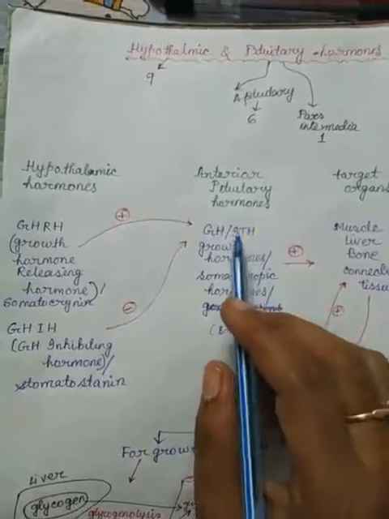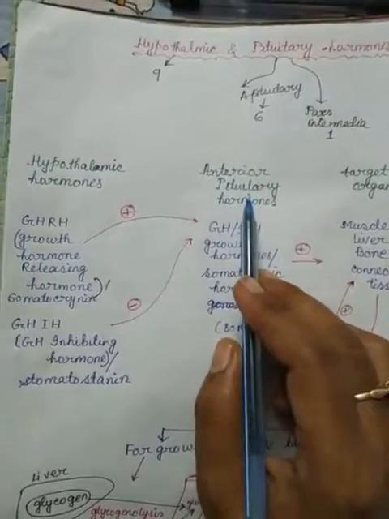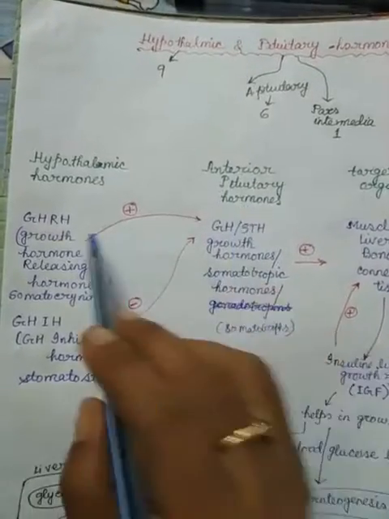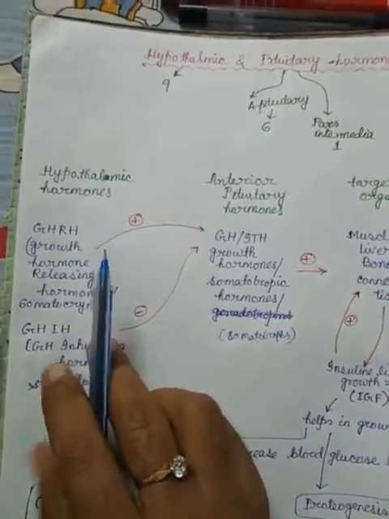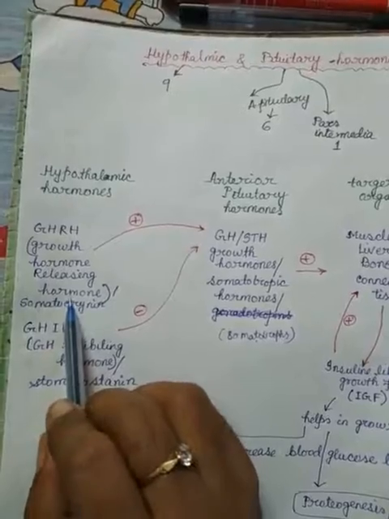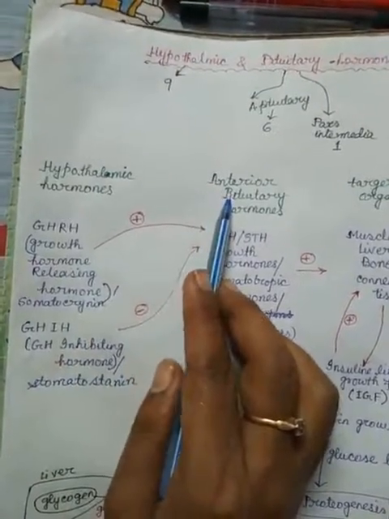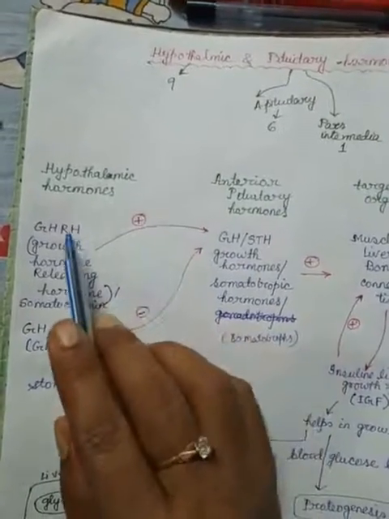But the secretion of GH or STH from the anterior pituitary is regulated by two hypothalamic hormones. First, GHRH, growth hormone releasing hormone. It stimulates the anterior pituitary to secrete more GH, so it has a positive effect.